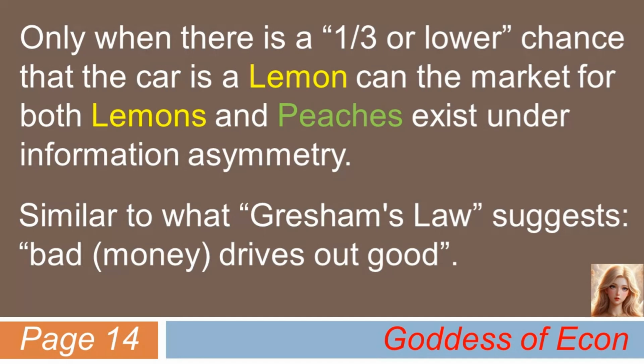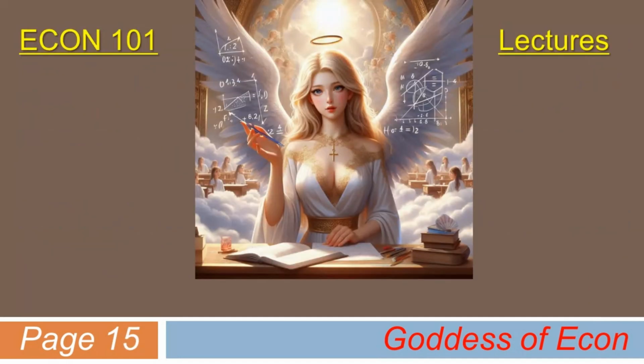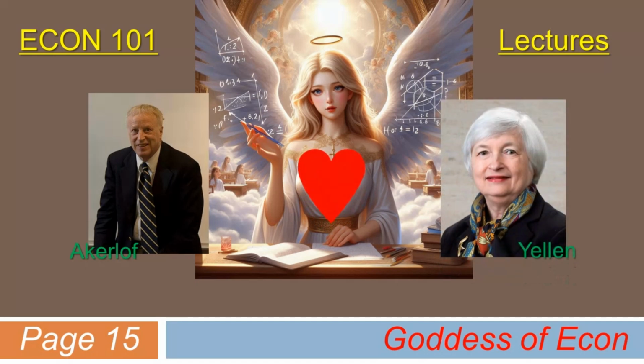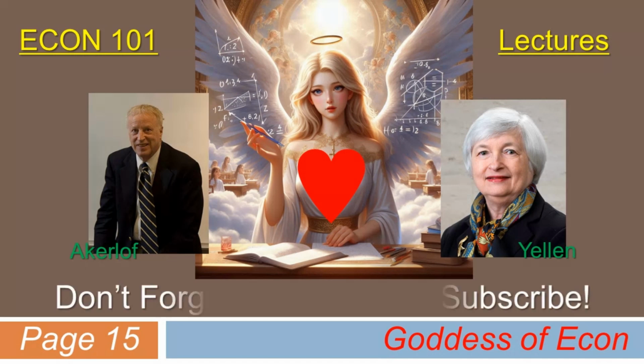I hope you students in econ found this idea quite interesting. This idea about the market for lemons was first introduced by economist George Akerlof in 1970. He won a Nobel Prize in Economics in 2001 for the analysis of markets with asymmetric information. On a side note, he is the husband of a more famous economist, Janet Yellen, whom all of you must be more familiar with. Hope you enjoyed today's lecture.